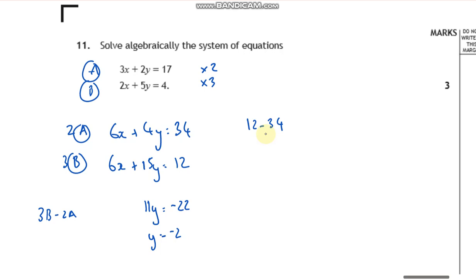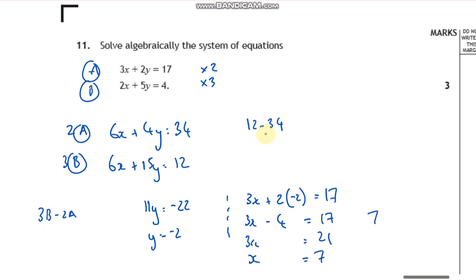And how do I find x? Well, I just substitute it into a regular equation. So I've got 3x plus 2, and I know y is negative 2. So 3x take away 4 is 17. So 3x is 21, so x is equal to 7. So you end up with 7, negative 2 as your answer.